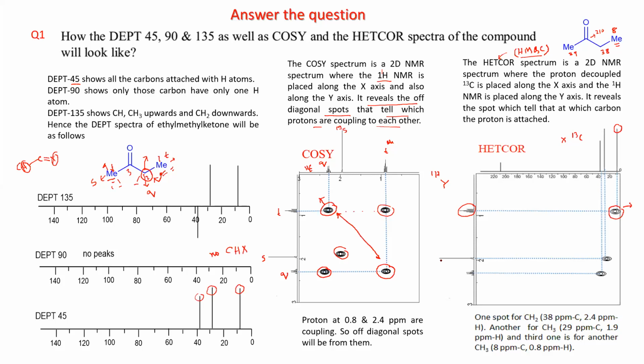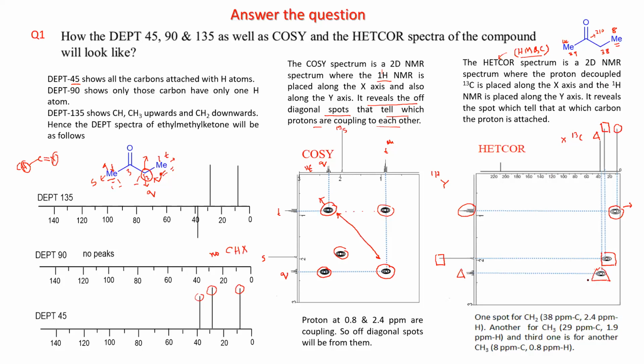This methyl is a singlet, so it corresponds to the 29 peak, and that is going to give the spot at 29. Then you have the quartet, which is around 38, with the corresponding 13C value, and you will get that as your spot.